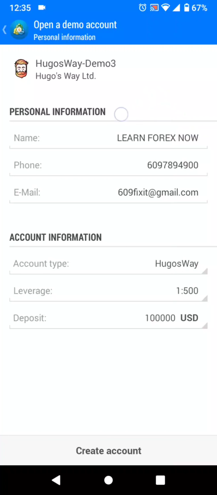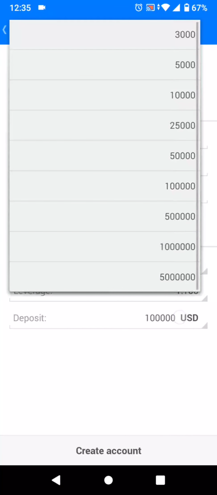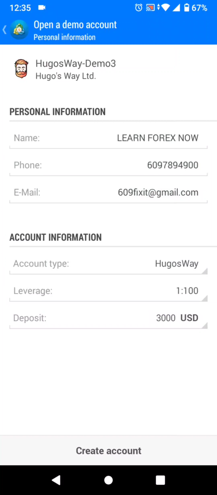Don't worry about none of this information here. You put in your name, your phone number, and your email, and then this is automatic. And then I want you to come down to leverage and change this to 1 to 100. And I want you to come down to deposit and change this to $3,000. What this then does is make things feel a little bit more realistic, and we can then work on your trading psychology.